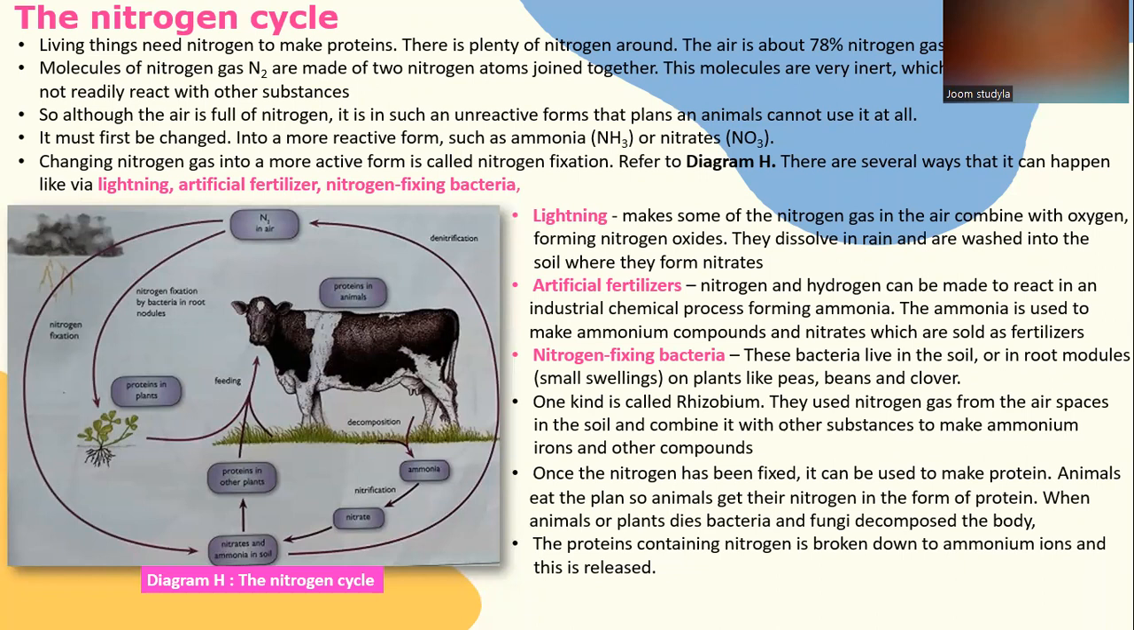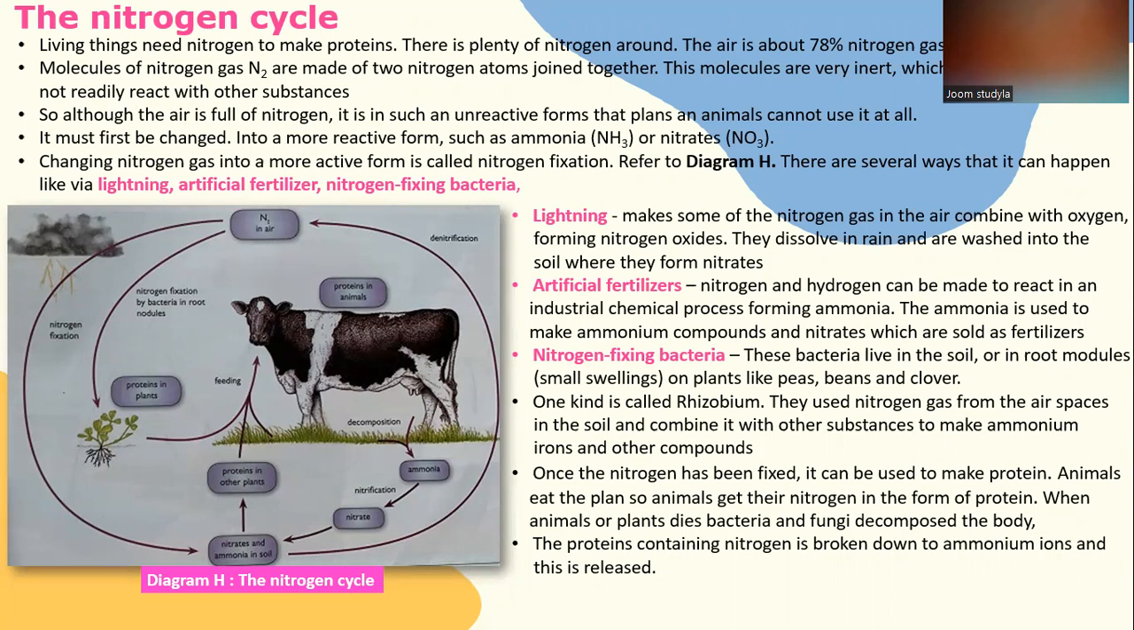Nitrogen fixing bacteria. These bacteria live in the soil or in root nodules, small swellings on plants like pea, bean, and clover. One kind is called rhizobium. They use nitrogen gas from the air spaces in the soil and combine it with other substances to make ammonium ions and other compounds. Once the nitrogen has been fixed, it can be used to make protein. Animals eat the plants, so animals get their nitrogen in the form of protein.